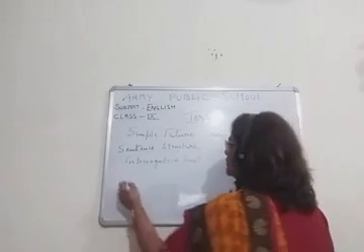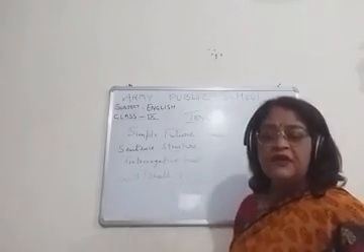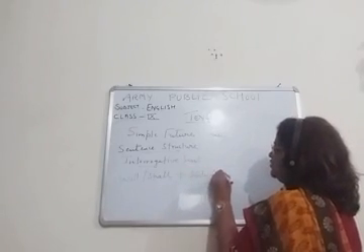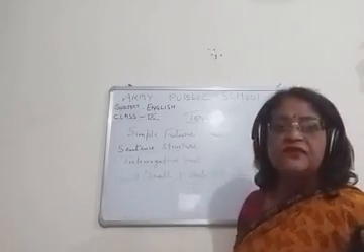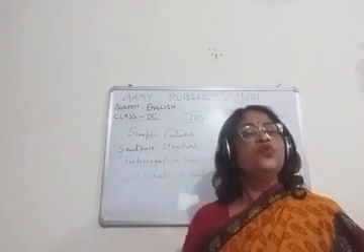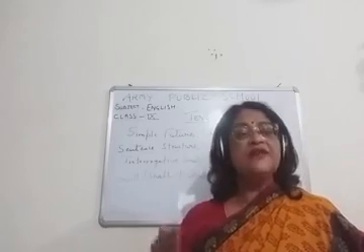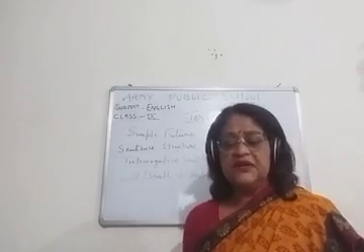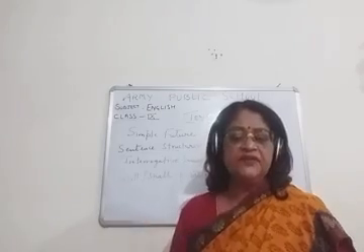Will or shall plus subject plus V1 plus object, question mark. Okay, and then, children, we can say: shall I play? Will you play? Will we play? Shall we play? So, children, this is the sentence structure, and some examples I have told you about the interrogative sentence.